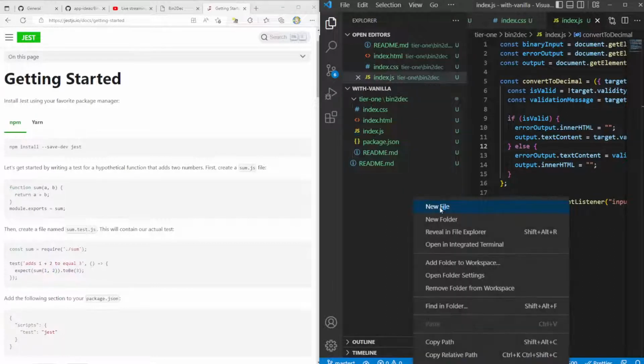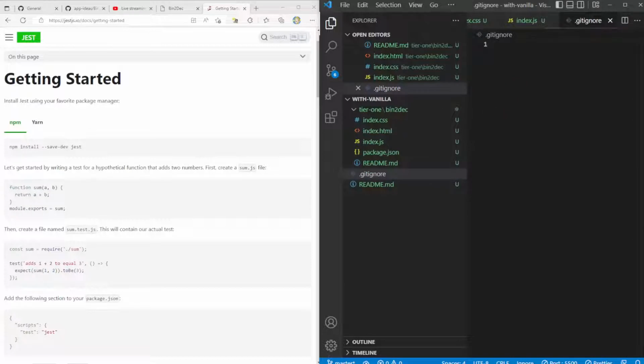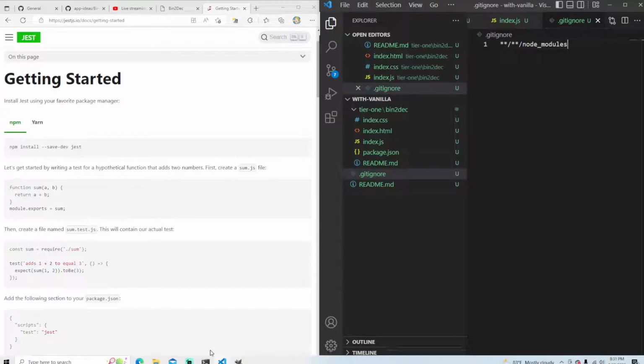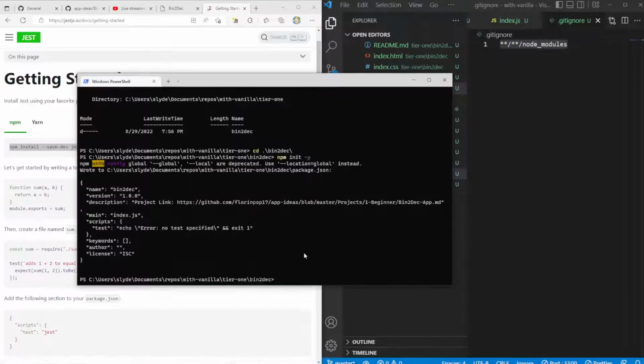Let's create a .gitignore, and I believe this should work, hopefully, but we'll see in a second. This is just so any node_modules folder I don't want to include in my Git repo.